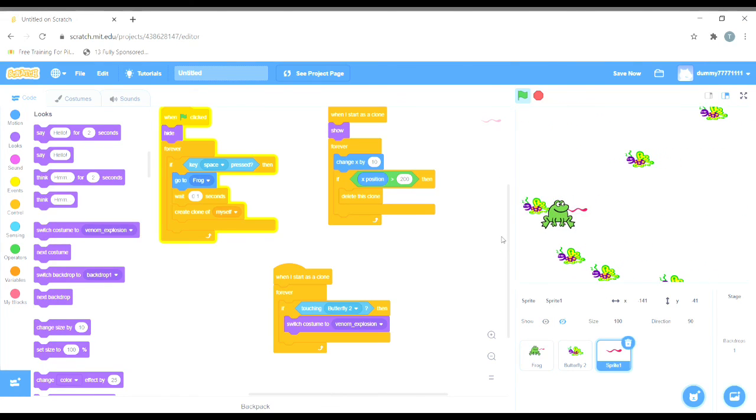So what we created in this video is that when the venom collides with the butterfly, the venom converts to an explosion. And in the next video, we will learn that when the explosion occurs, the butterfly should disappear or get deleted. Why? Because due to the venom, the butterfly has died. The frog has killed the butterfly through its venom. So in the next video we will learn that.